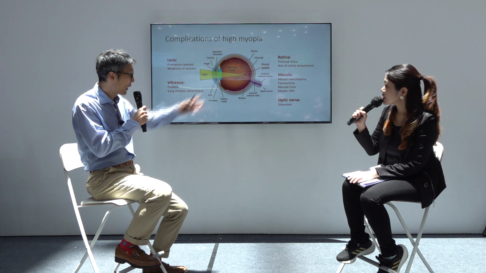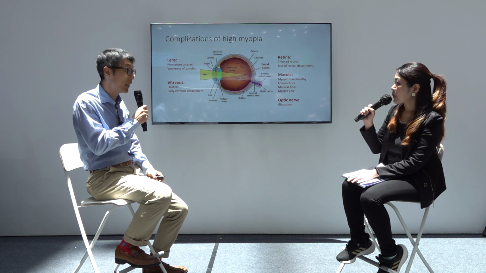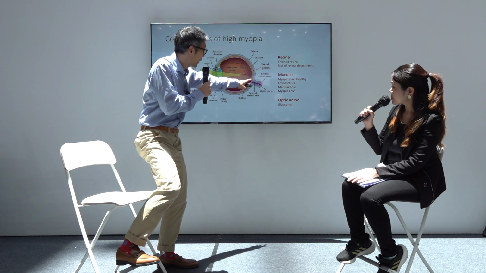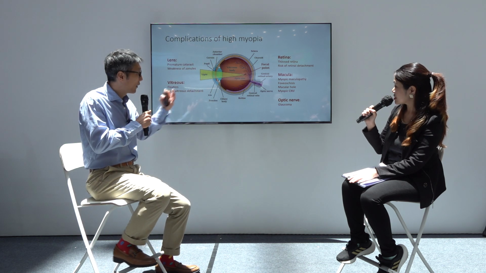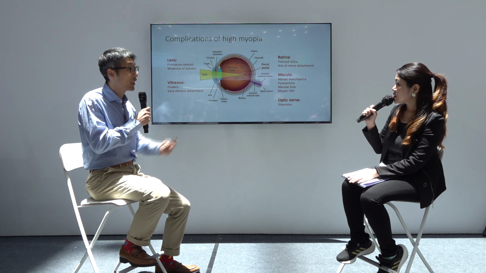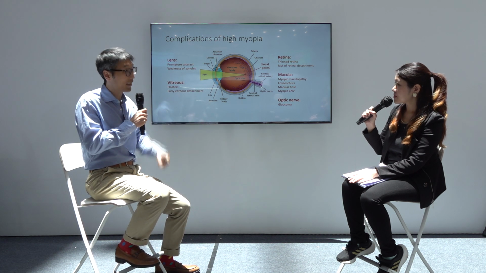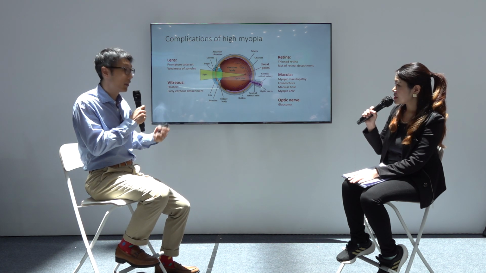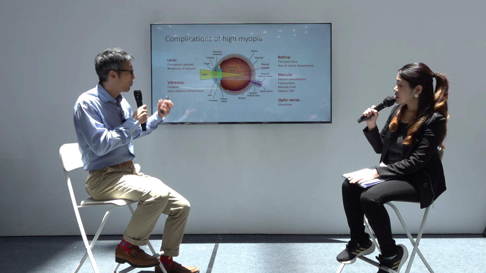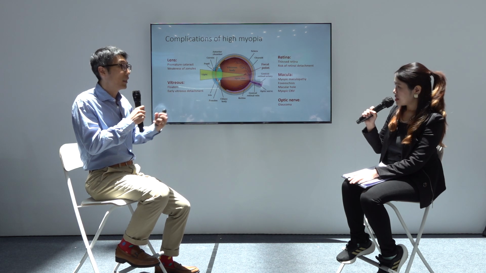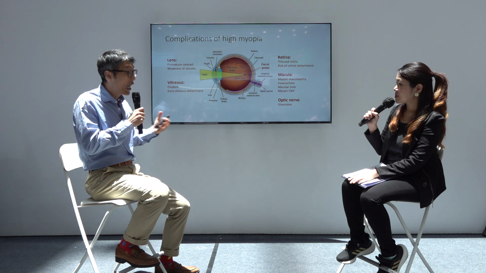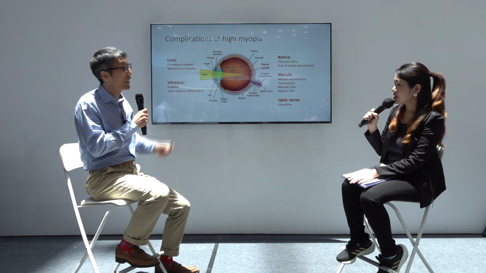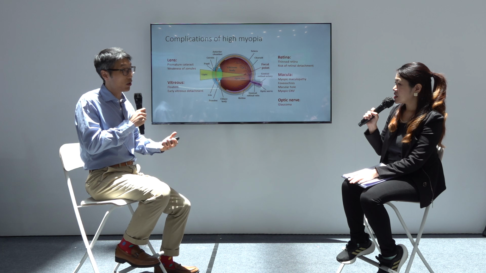And then finally, we have the optic nerve, which is the nerve that connects the eyeball to the brain. That is also susceptible to this condition called glaucoma, which Dr. Siang mentioned. That's when, for whatever reason, in people with very high myopia, the eye pressure tends to go up, and when the eye pressure goes up, it causes damage to the optic nerve, and that's what we call glaucoma.